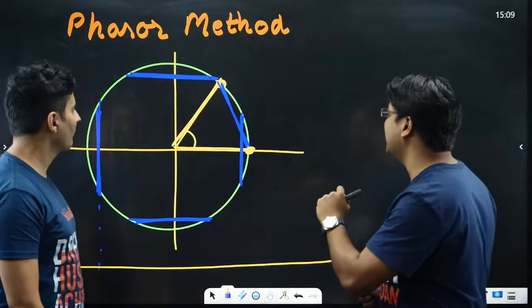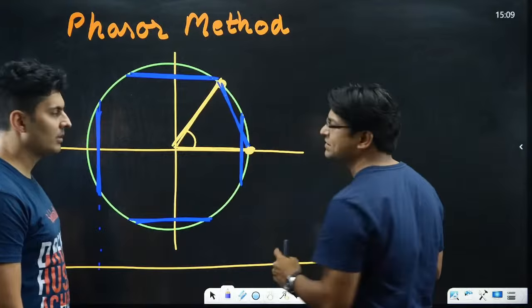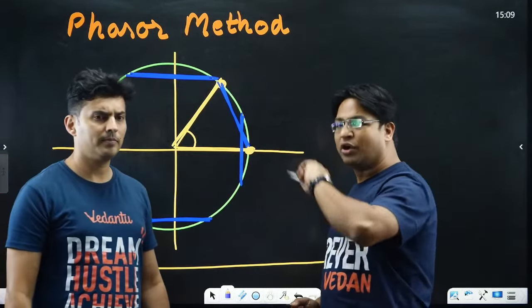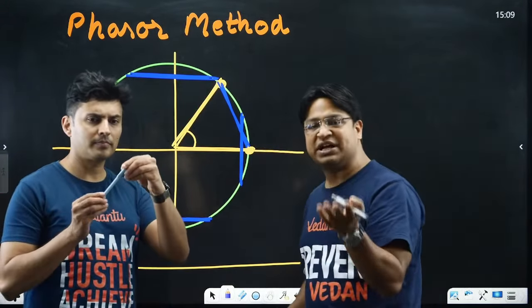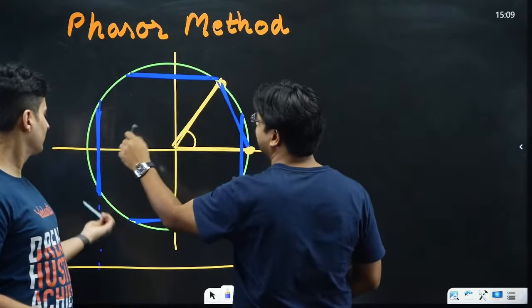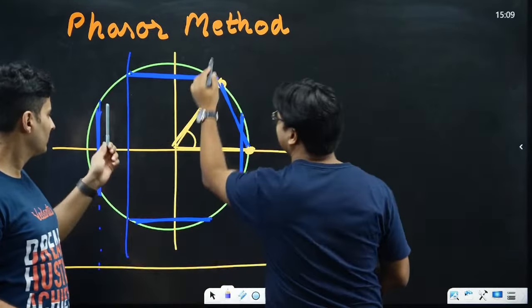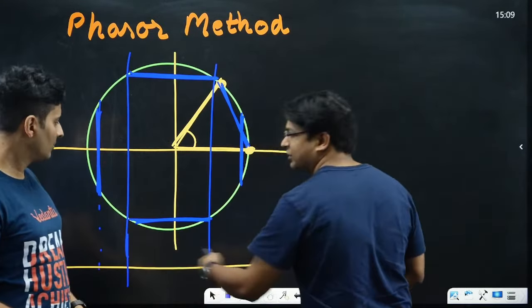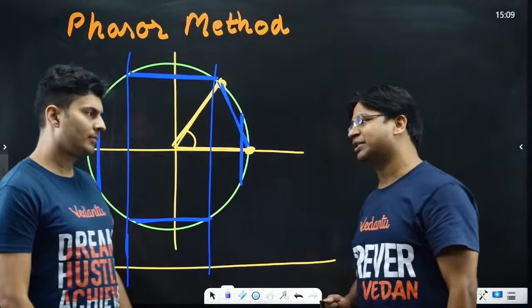Your first step is to locate both the particles at the same time on the circle. Draw a chord. The length of that chord is the answer for maximum distance. Then you put this chord horizontally and vertically, so you get the positions where the crossing event or the maximum distance event happens. So you get that also very easily.